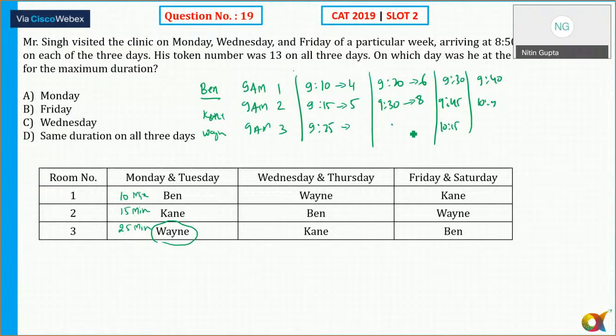So 9:27, Dr. Wayne will visit. At 9:30 it is 8. At 9:30 there are 2 slots, right, so at 9:30, 8 and 9. 8 will go to room number 1, 9 will go to room number 2. Okay, 8 and 9 at 9:30.